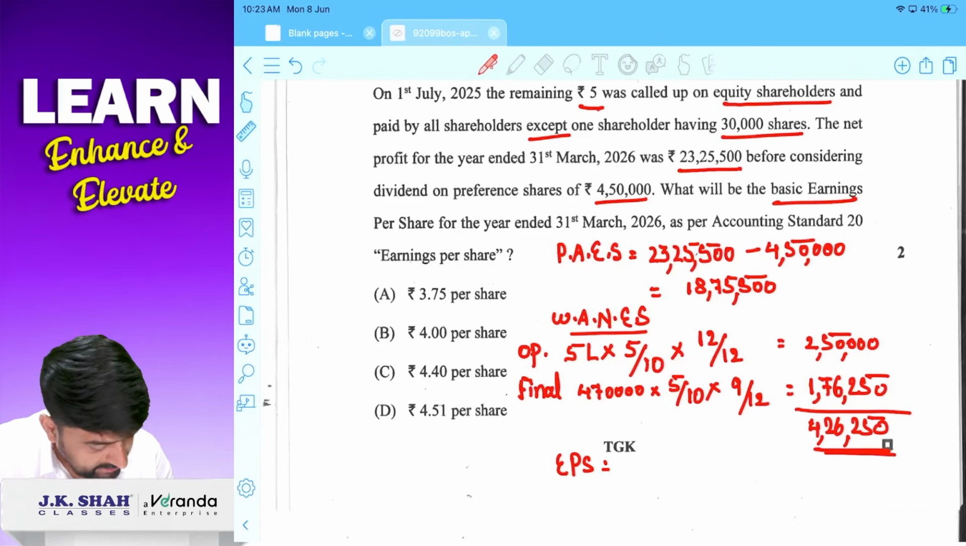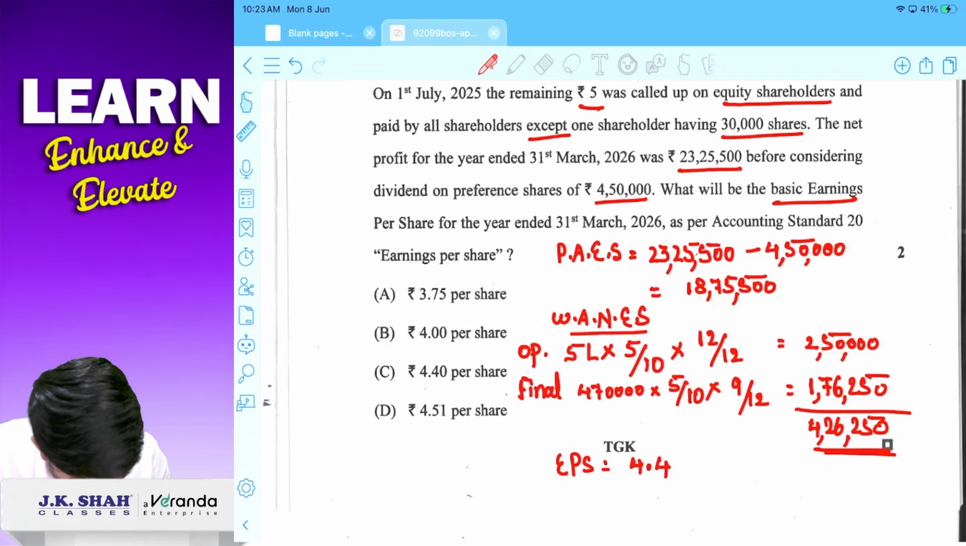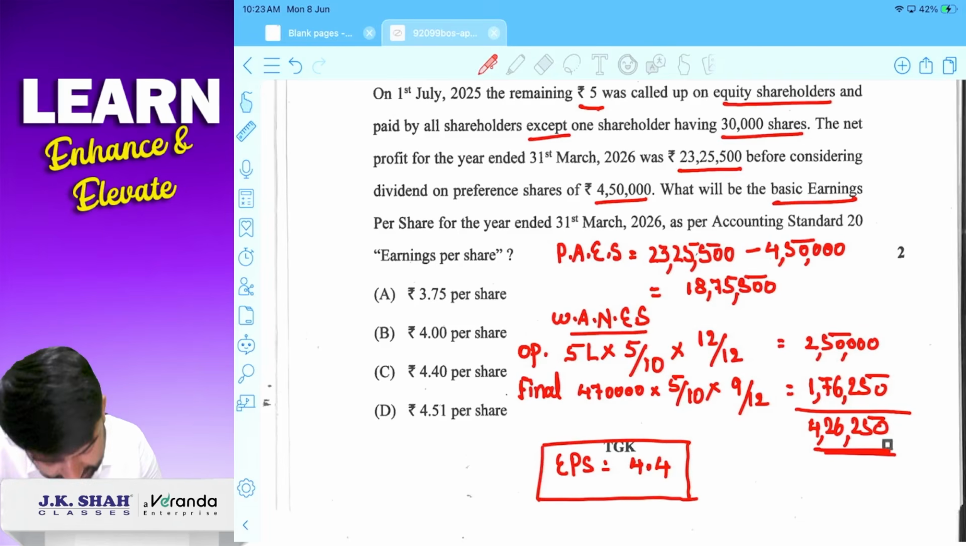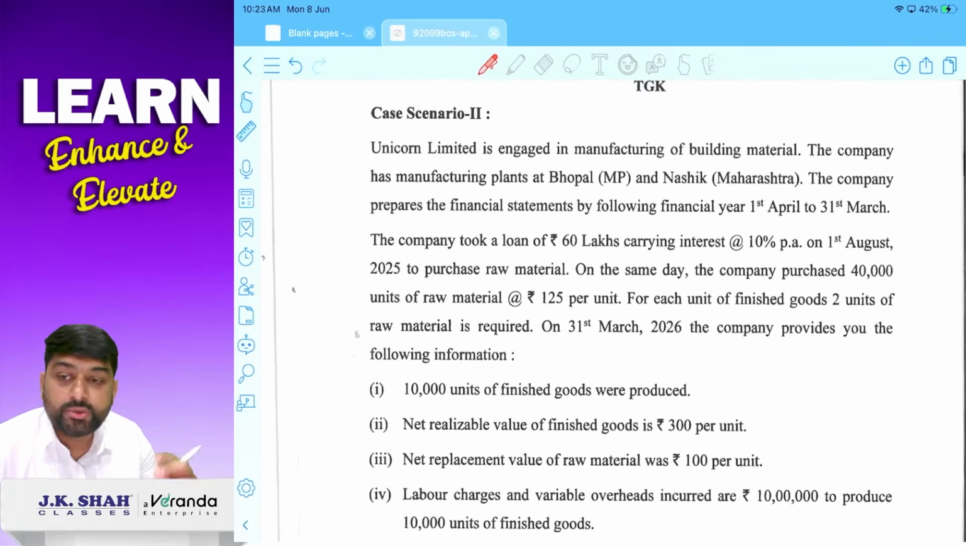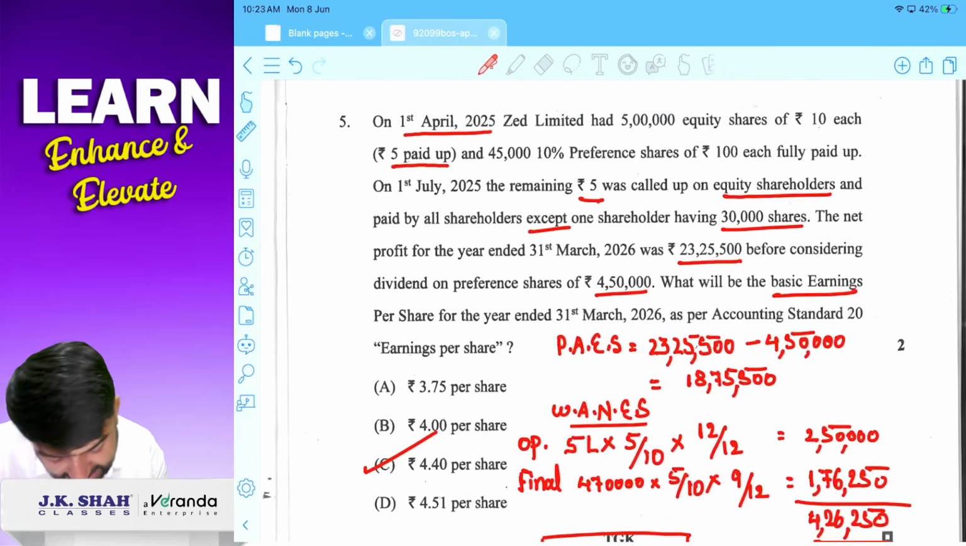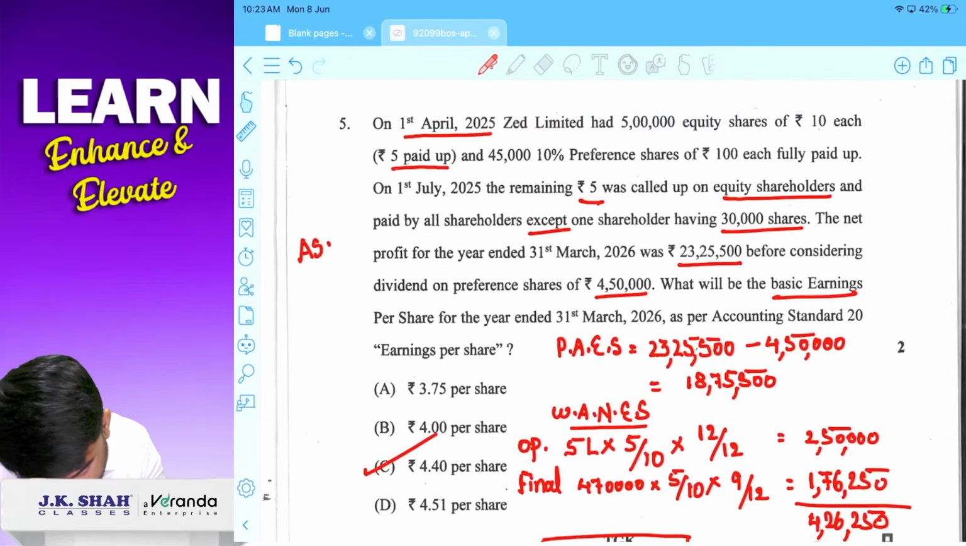Now EPS 1875,500 divided by 426,250. 4.4. This is our earning per share. The answer is C. Done? ठीक है. I hope you understood case scenario 1. Correct? ये AS20 का question था.